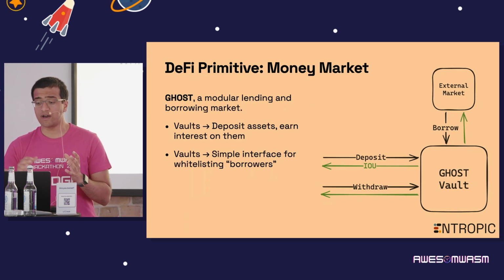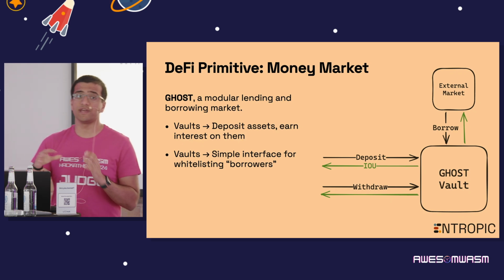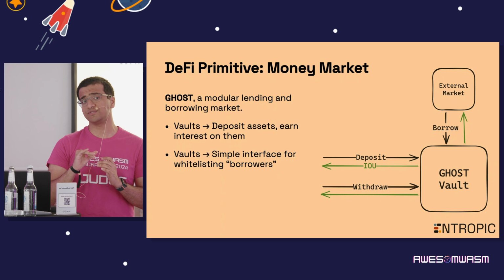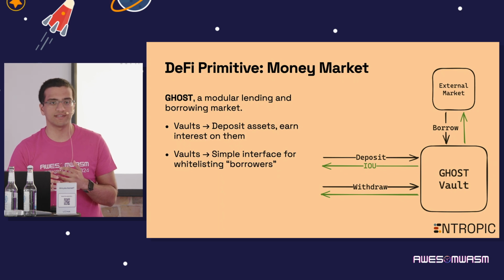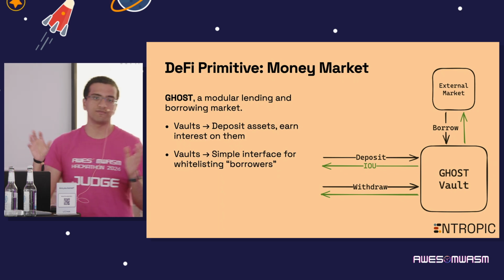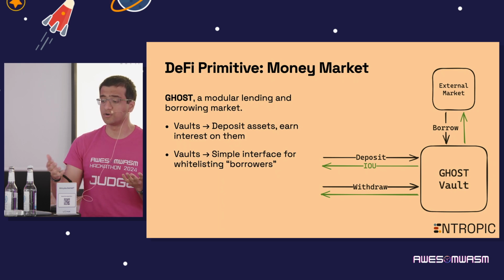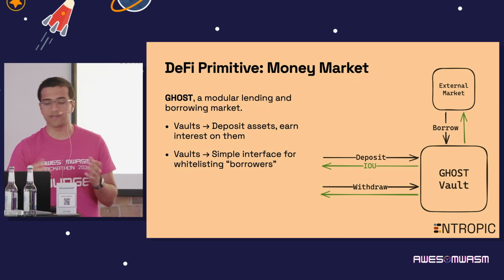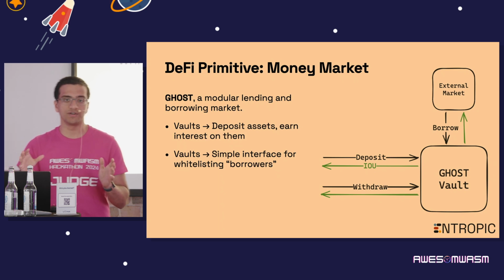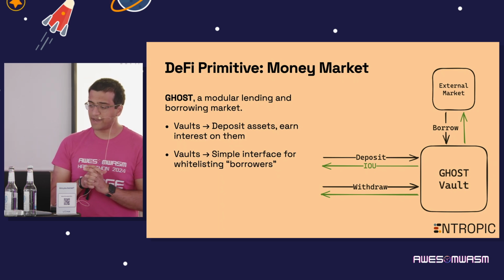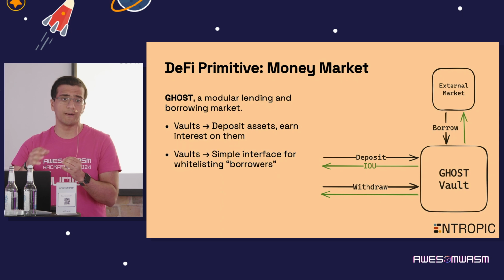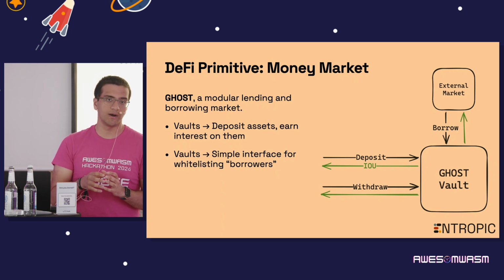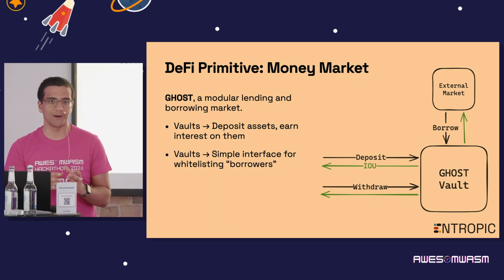And then we have Kujira Ghost. Ghost is the modular lending market, and Ghost has 2 sides to it. We have the vault side, in which you can deposit various assets and generate interest on your assets. And this is very simple for users. They deposit, for example, USDC into the Ghost vaults. And in return, they'll get this IOU token that shows that they own a share of the vault assets. And as other markets that plug into Ghost vaults borrow assets from Ghost and therefore pay interest on their borrowed assets, the lenders earn interest on their assets.